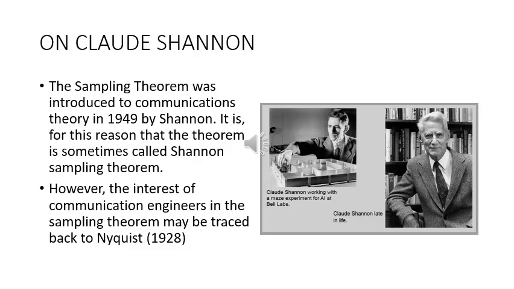The sampling theorem is actually named after Claude Shannon. The picture on the left shows Claude Shannon working with a maze experiment for artificial intelligence at Bell Labs, and later in life this is what he looked like in his library. Shannon introduced the sampling theorem to communications theory in 1949, and that is why it is also known as the Shannon sampling theorem. However, the interest of communication engineers in the sampling theorem can be traced back to Nyquist in 1928, as I've already explained in the previous slide.